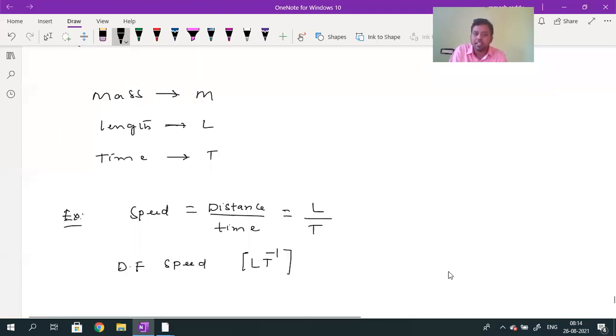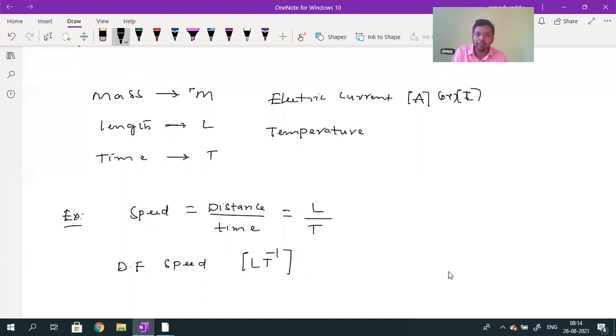Electric current is also among the units, and mostly you will get electric current also. Current can be represented with the symbol either A or I. Since temperature we cannot write with T, it is written with the symbol K. Mass will be represented with the capital M. Length will be represented with the capital L. Time will be represented with the capital T. Temperature will be represented by the symbol K.